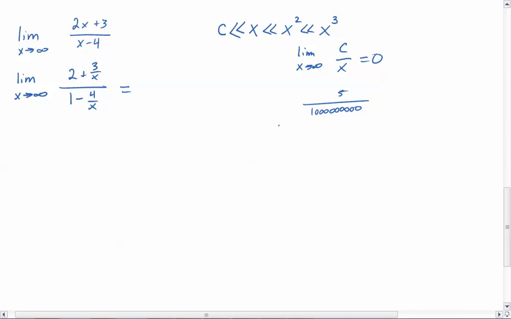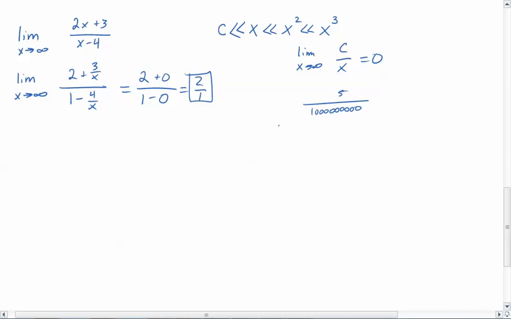And so we're going to say, okay, well, the limit as x approaches infinity of a constant is still that constant, right? It's not affected by x. And then plus 3 divided by x, well, if x is infinity, 3 divided by infinity is going to be essentially 0. And then I'm going to have 1 minus 4 divided by anything really, really big, which is getting closer and closer to 0. Notice I don't have the limit anymore, because I've actually done the limit at this point. And so that'll be 2 over 1. So there we have that the limit was 2.